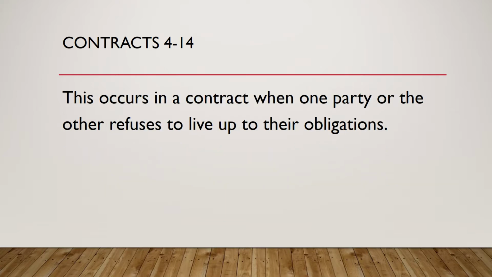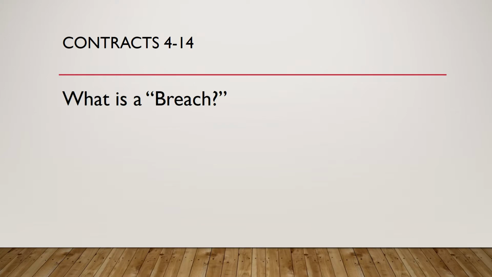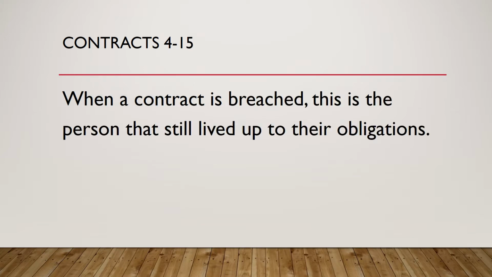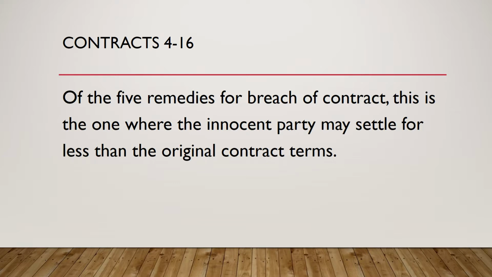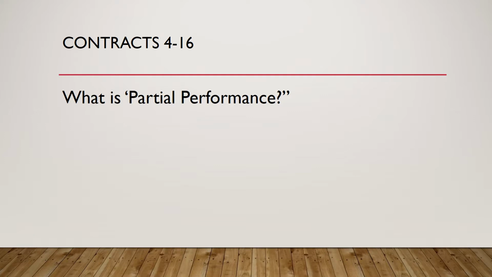Question 14. This occurs in a contract when one party or the other refuses to live up to their obligations. What is a breach? Question 15. When a contract is breached, this is the person that still lived up to their obligations. What is the innocent party? Question 16. Of the 5 remedies for breach of contract, this is the one where the innocent party may settle for less than the original contract terms. What is partial performance?